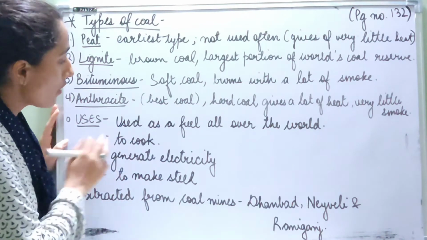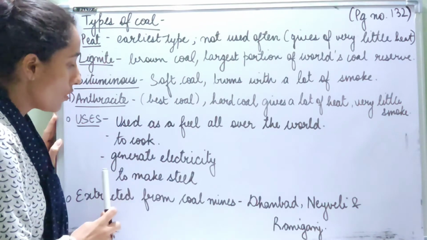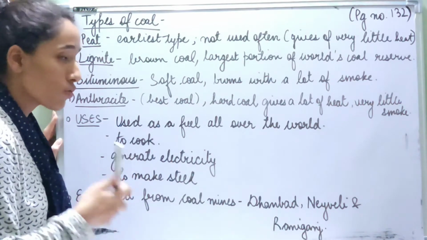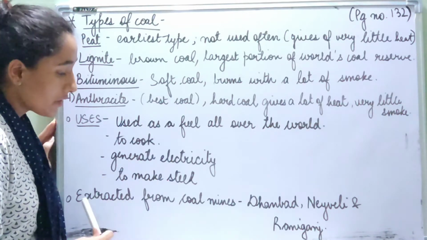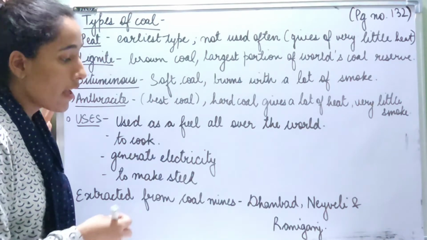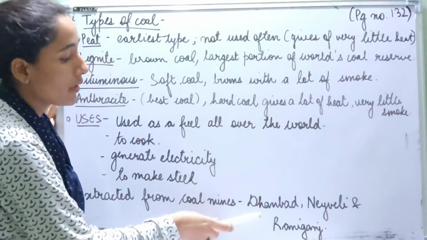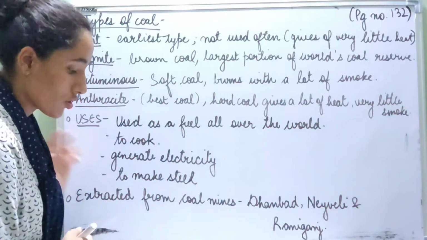The uses of coal are, it is used as a fuel all over the world, and it is used to cook food and to generate electricity. It is also used in steel making factories to make steel, and it is extracted from coal mines in coal rich areas, and in India the coal mines are in Dhanbad, Neyveli and Raniganj.